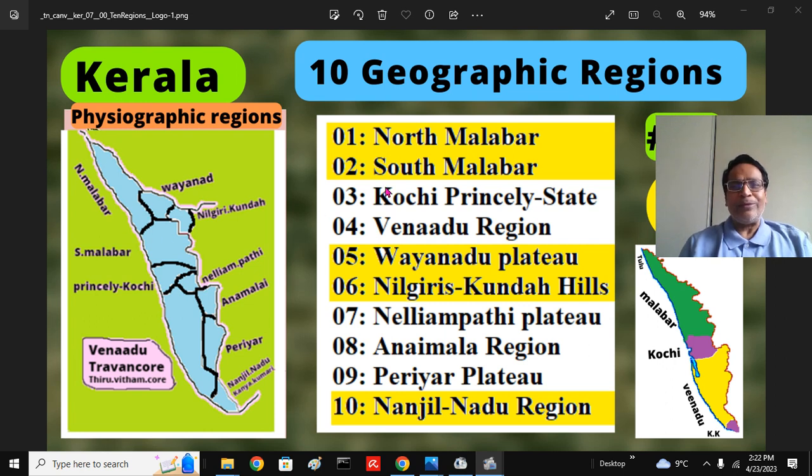North Malabar, South Malabar. Excuse me for my allergies. Of course, this is the princely state of Kochi. Whenever you see, there is Cochin and Ernakulam and Vembanad Lake. These are like twin cities in the Ernakulam district. When you say Kochi princely state, that is essentially Thrissur district. This is very, very important.